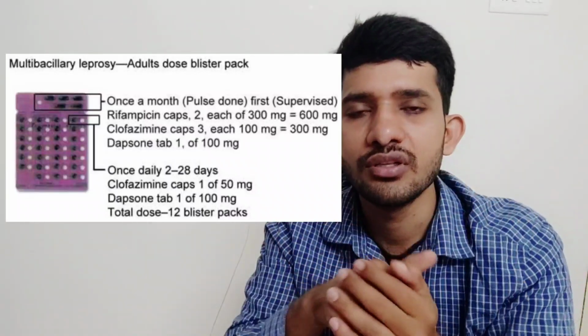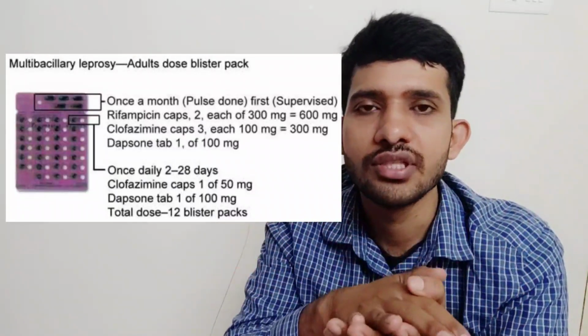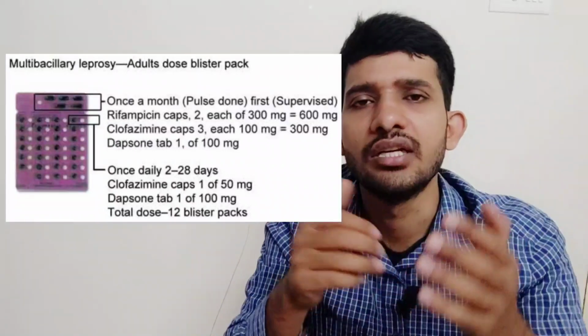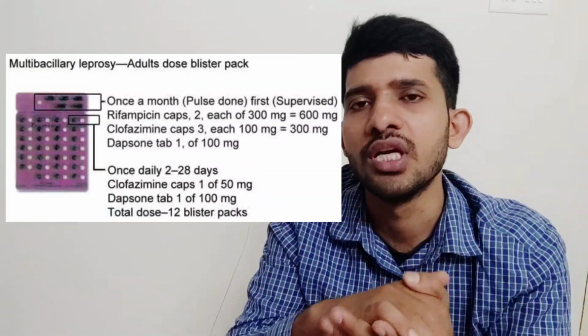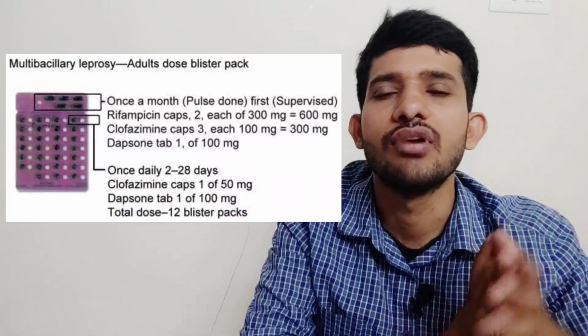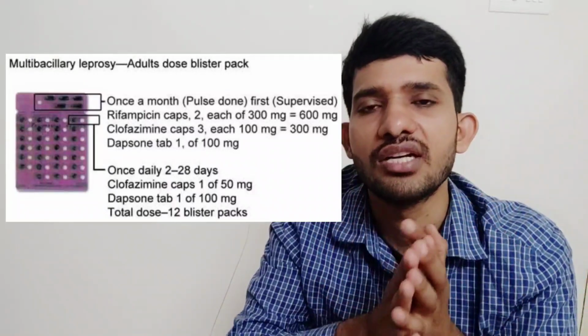rifampicin under the supervision of the physician or the pharmacist, and the remaining 2nd to 28th day tablets will be taken without supervision. So this treatment is continued for 1 year. So this is called the treatment strategy which is given for multibacillary leprosy in adults. So in the adults, if you see